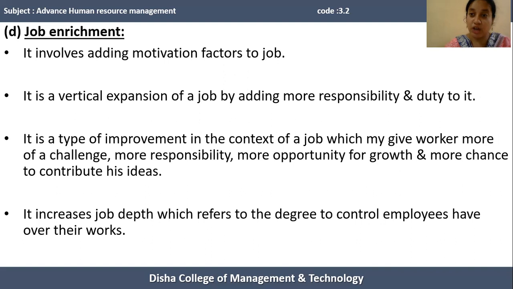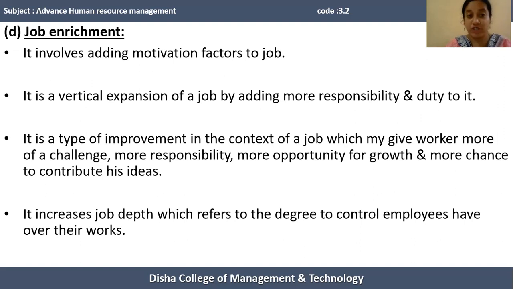Job enrichment is a vertical expansion of a particular job, while job enlargement is called horizontal expansion of a particular job.